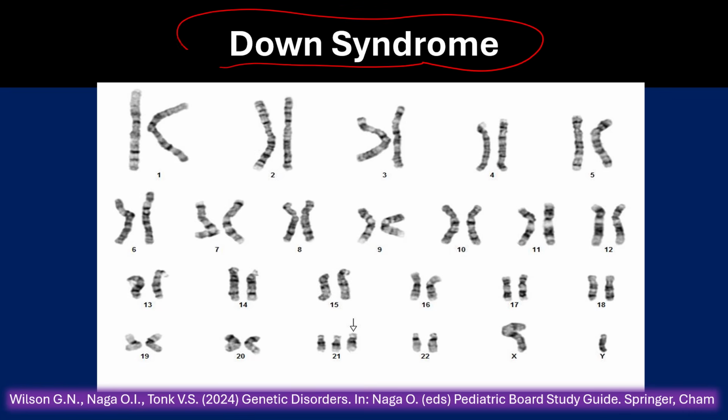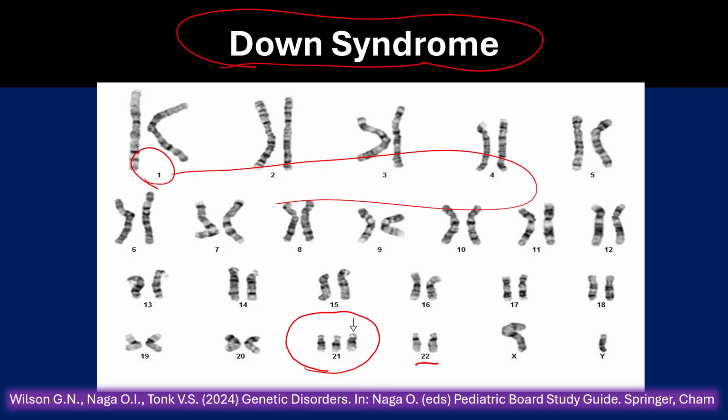Down syndrome is the most common example of autosomal aneuploidies. If you look at this karyotype from 1 to 22, these are all autosomes. If you look closely here at chromosome 21, you will see an additional chromosome. So this is autosomal aneuploidy in chromosome 21. You have 3, an abnormal number, instead of 2. So this is trisomy 21 or Down syndrome.